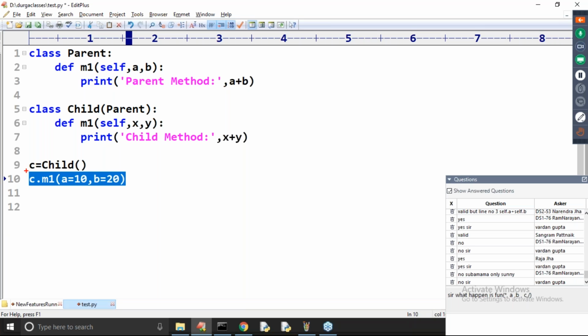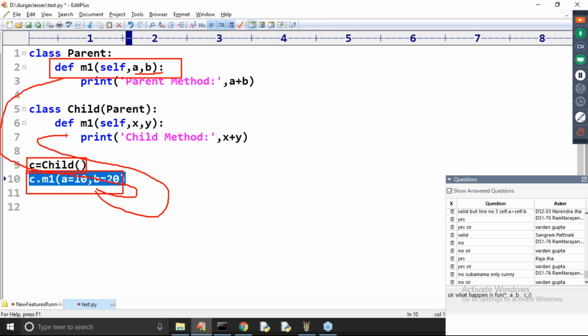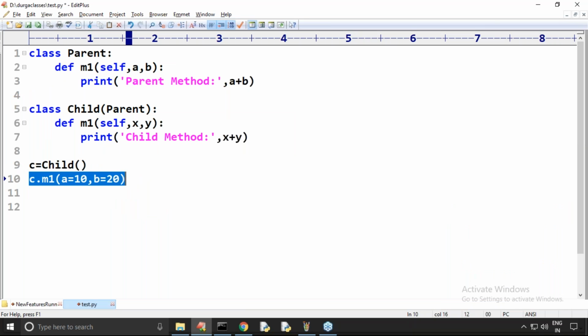Because this method call is talking about the one where A and B are available, but the object is the child class object. It always gives priority to the child. In the child, there is no A and B. We have x and y.